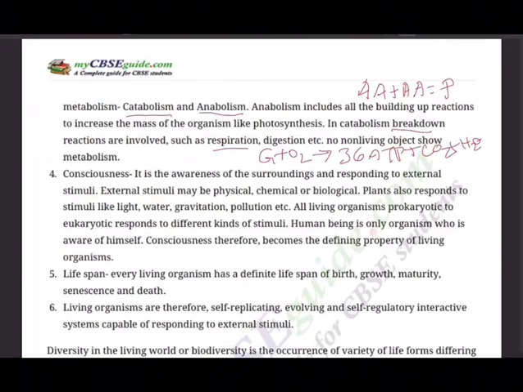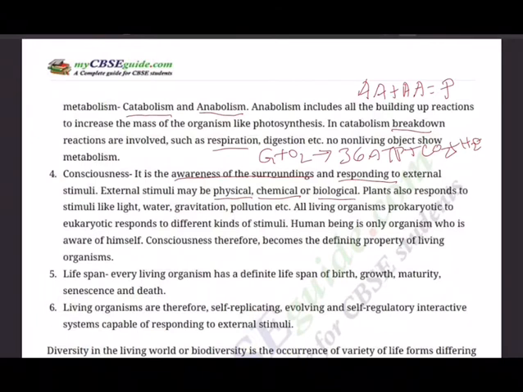And consciousness, it is the awareness of the surroundings. What you are, where you are, what are your surroundings. Knowing about the surroundings and ourselves is consciousness. And after knowing it, we respond to external stimuli as well as internal stimuli. External stimuli may be physical, somebody touching it, chemical, biological.